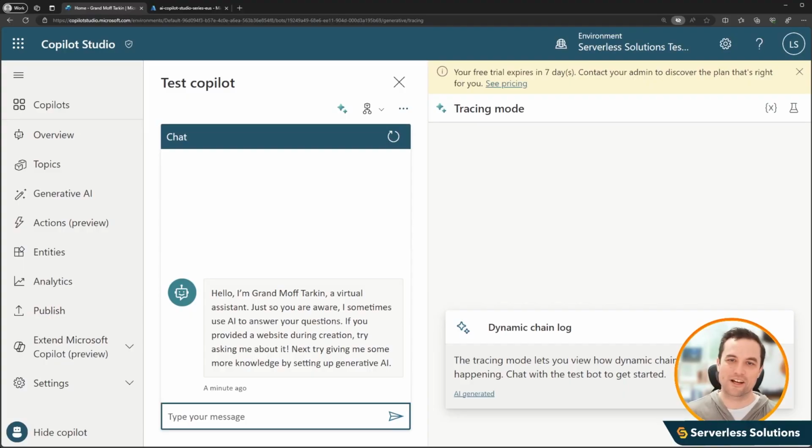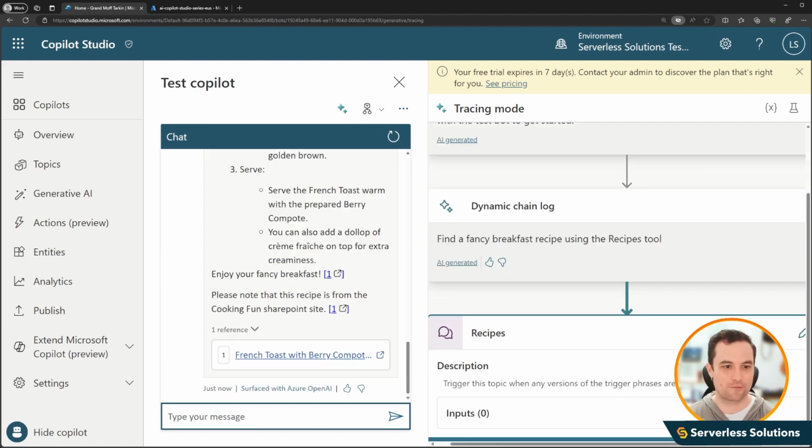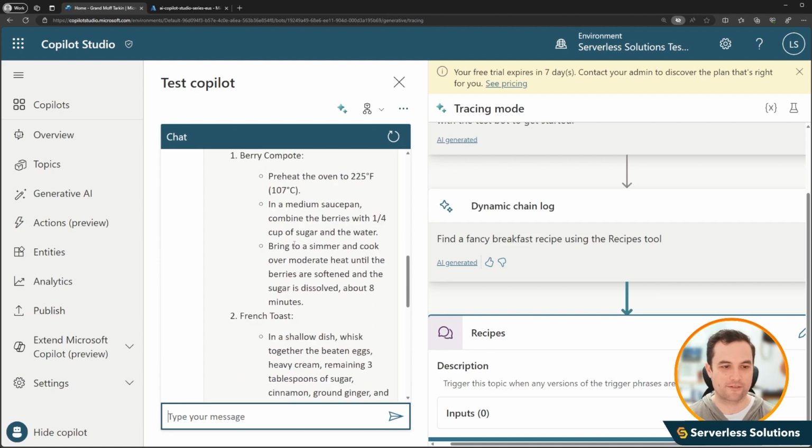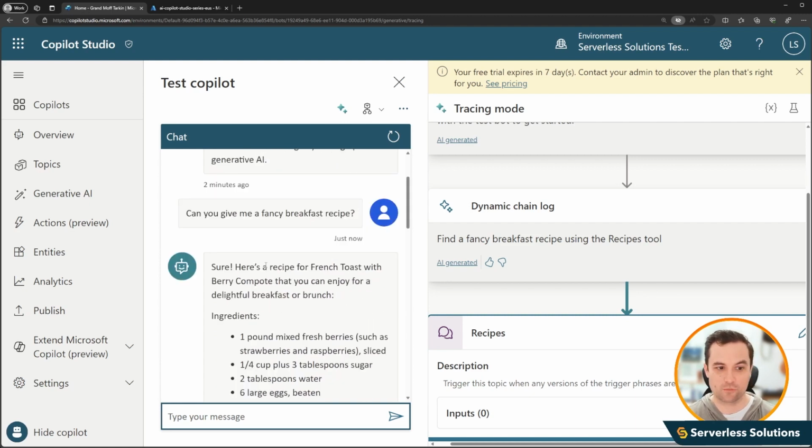Hi, everyone. This is Donovan from Post. The Force was not with us during our Teams call, so I'm going to go ahead and give you that demo now. Here I am in our Copilot Studio with Grand Moff Tarkin, and I'm going to ask for a fancy breakfast recipe. We've got a wonderful fancy breakfast, a recipe for French toast with berry compote. Compote? I'm not that fancy. Anyways, back to the recording.